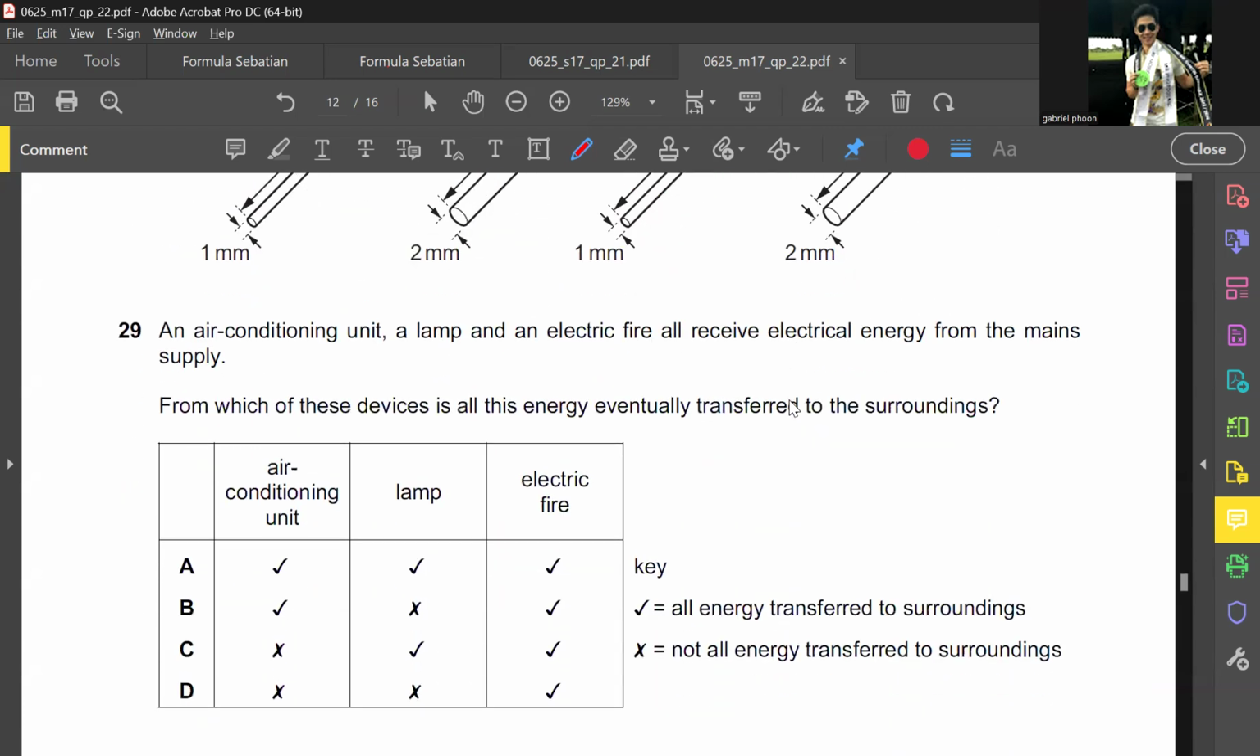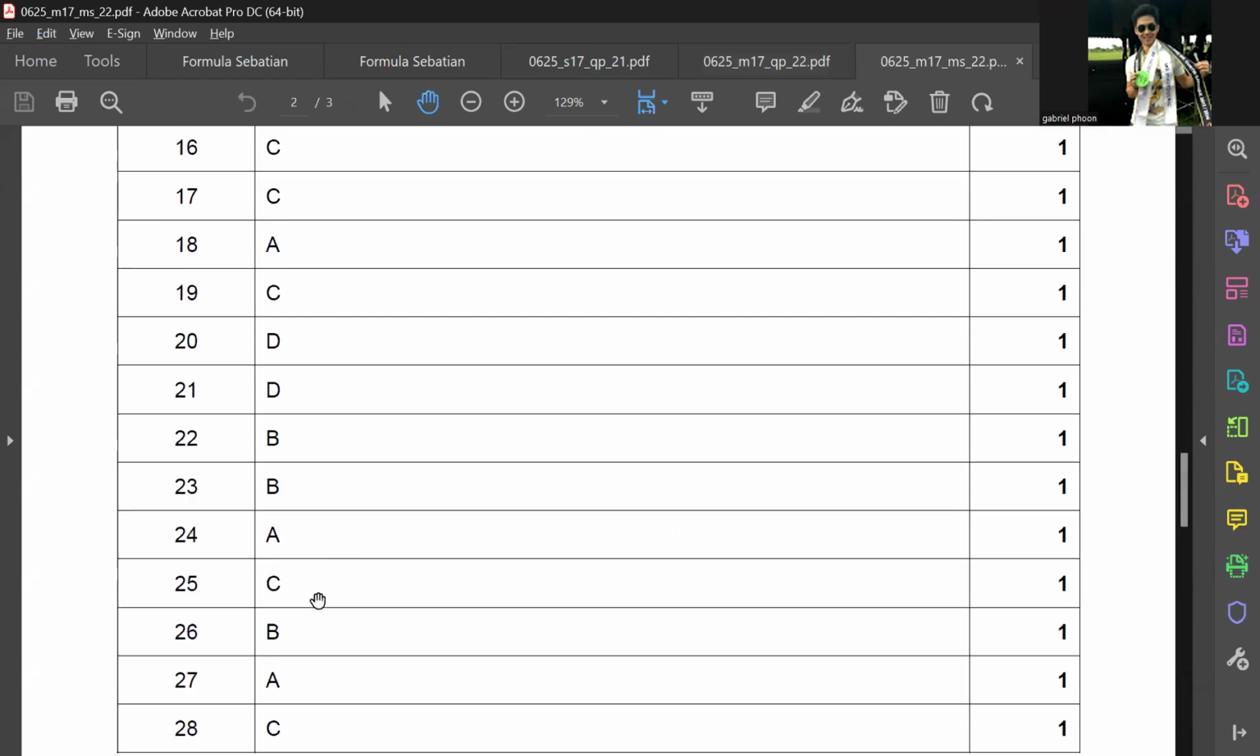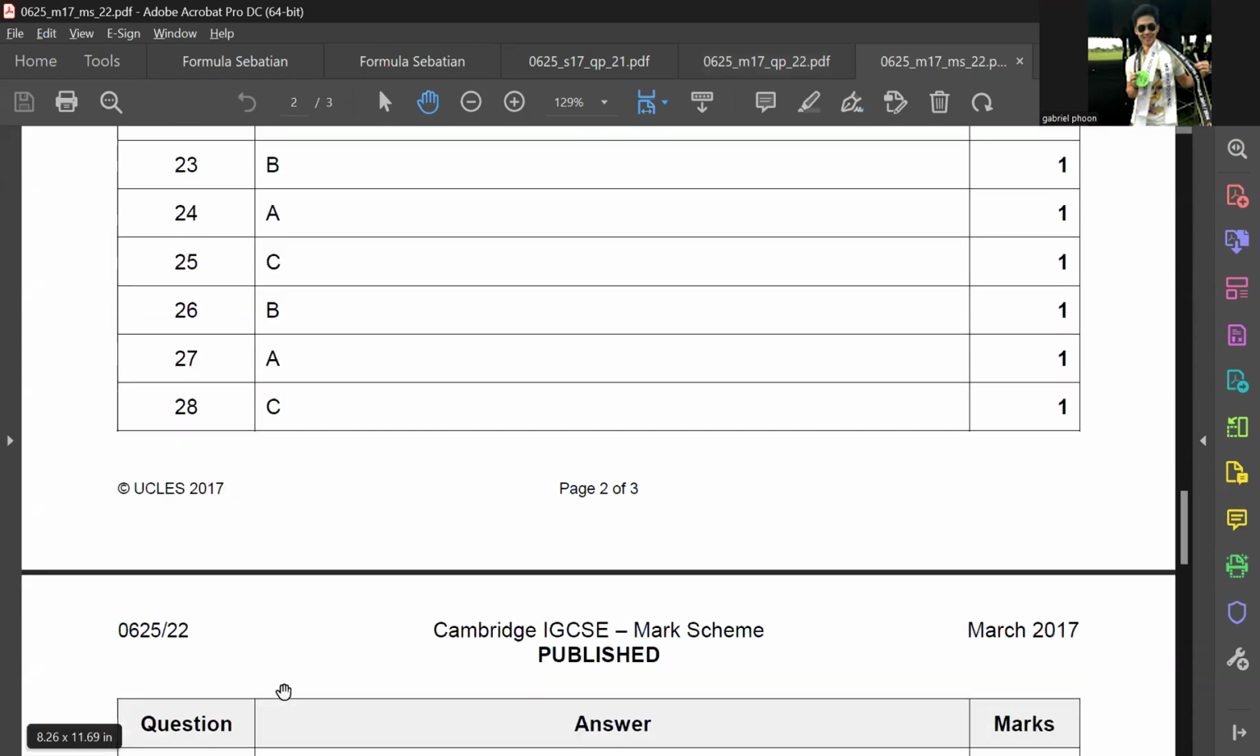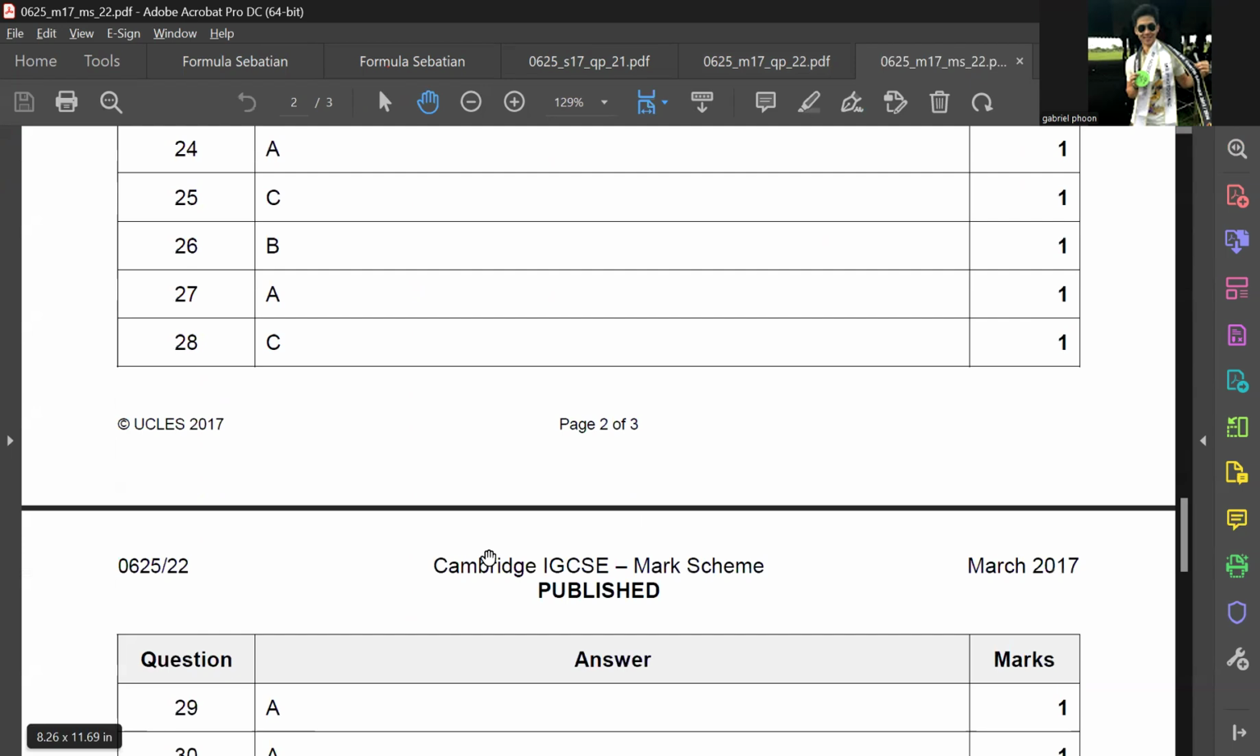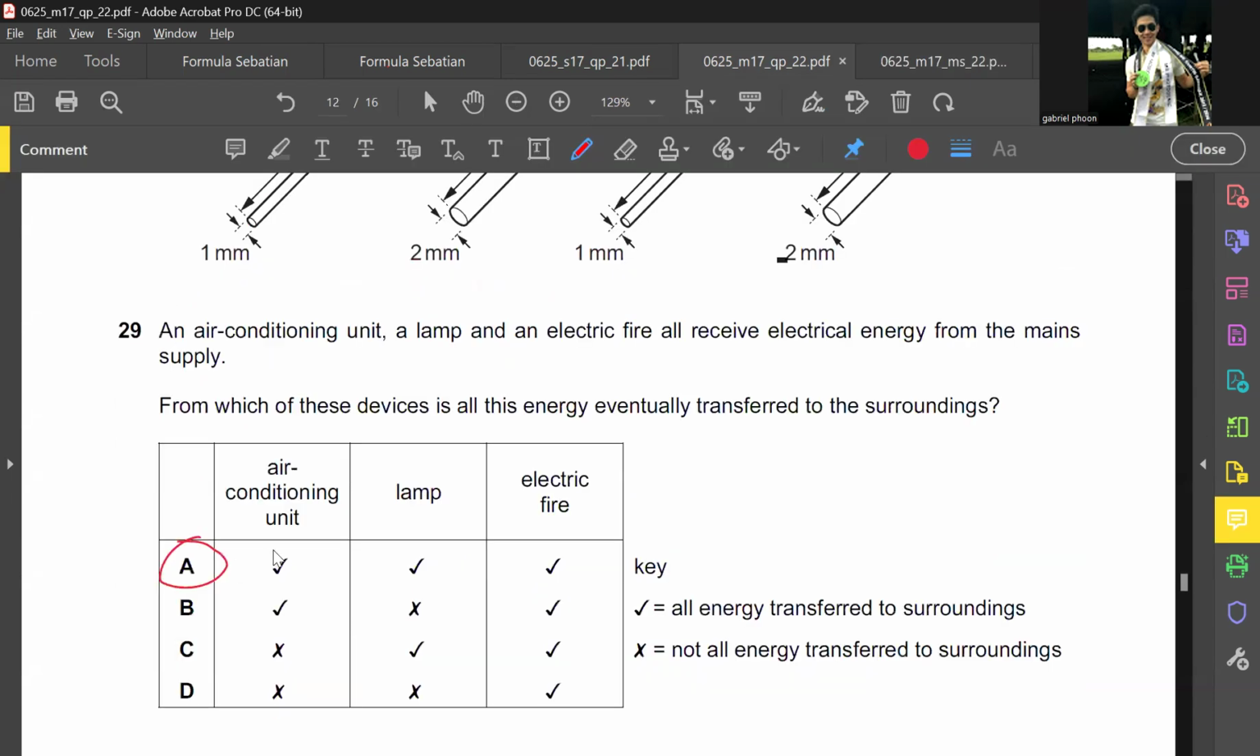Question 29, I think it's A. But let's confirm. Yeah, it's A. 29 is A because all the electrical energy is converted outwards. For example, electrical energy is converted into heat energy. The electrical energy is converted to light and heat. And an electric fire is also the same thing, light and heat.